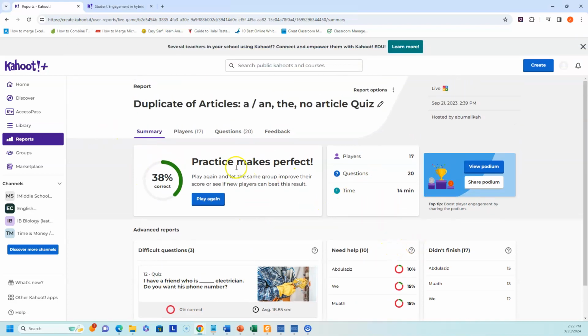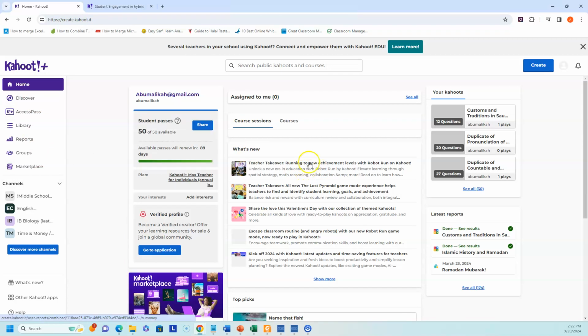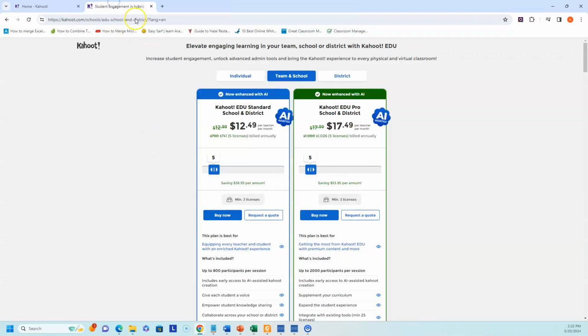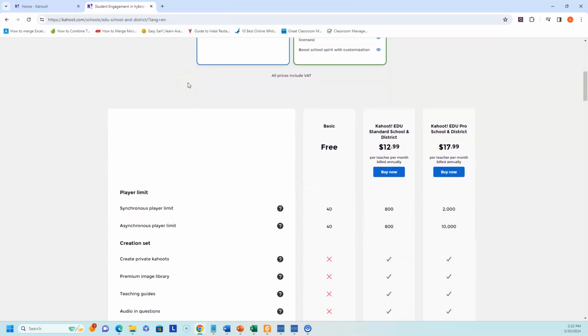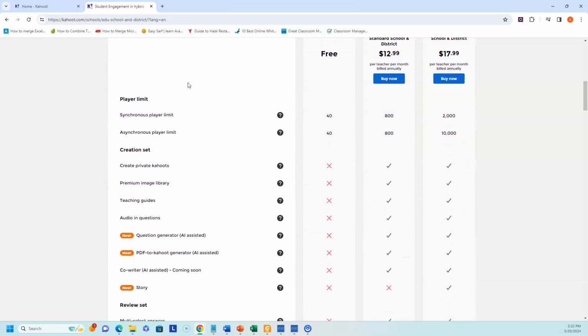Just a quick update on Kahoot. A lot of you have used Kahoot, so I just want to give you some of the update to show you how AI is integrated. But something that's really important as well is to show you what's coming new. Granted, it's a paid version, but I do want you to know that.